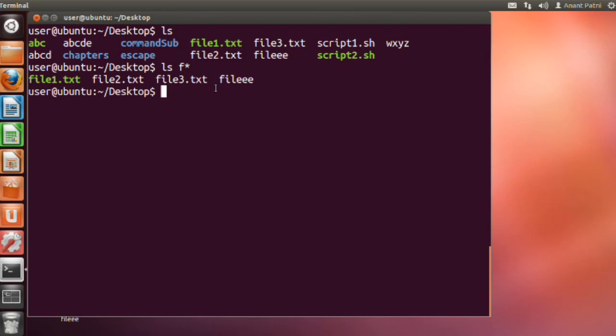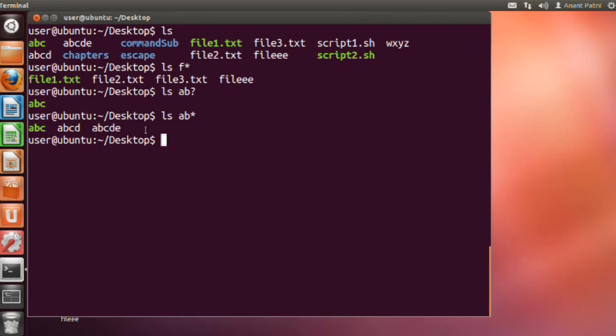Coming to the question mark wildcard. Let's say that I want to search for AB?. That means AB has to be there followed by any one character. So let me do an ls AB?. You can see the result has ABC as the output. Let me do the same thing with ls ab*. And you can see that I have 3 outputs in the result.